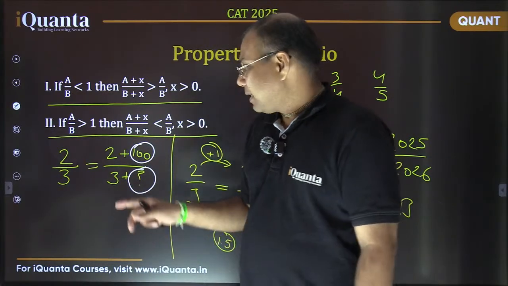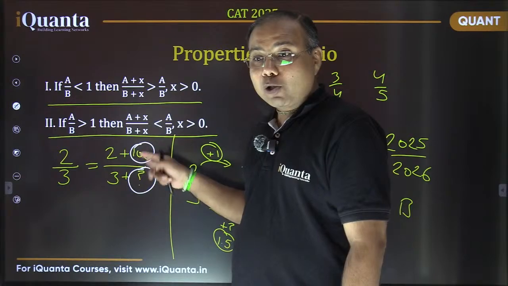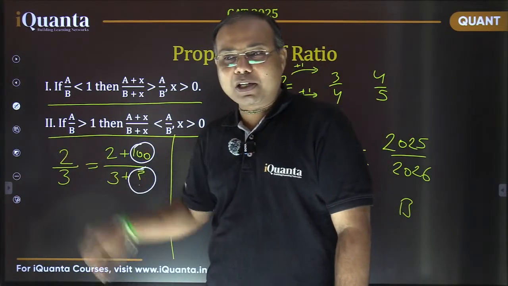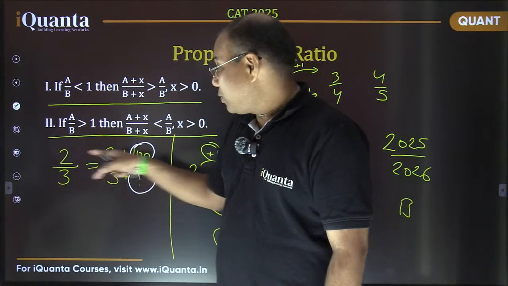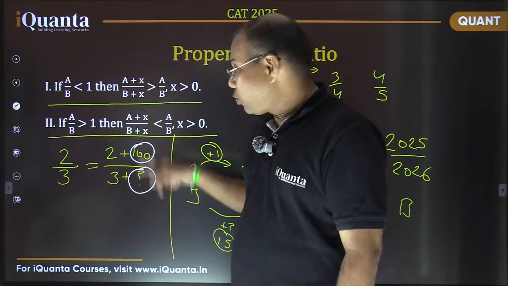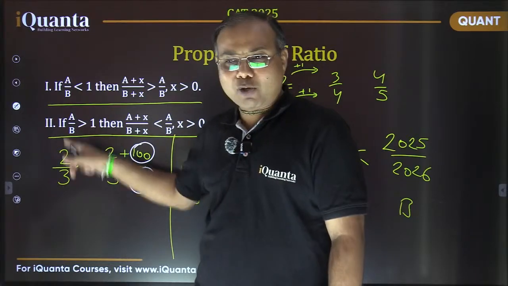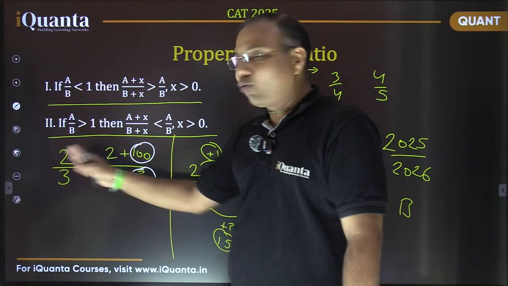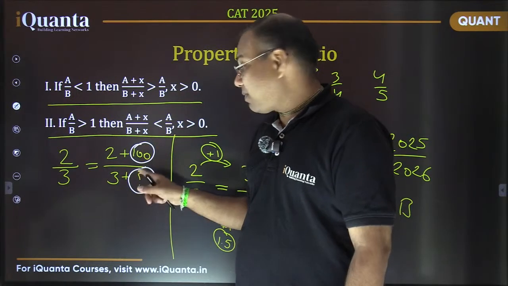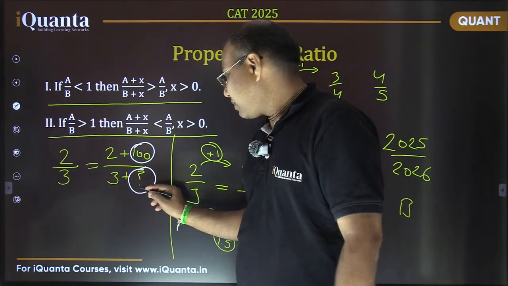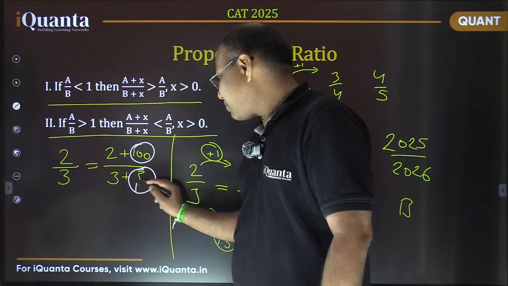I repeat, when the increased values are also in the same ratio as the original fraction, the new additions to the numerator and denominator will also be in the same ratio as that original fraction. Then the two fractions will remain same. So this is 50 times 2, so this must be 50 times 3, which gives you 150, isn't it?